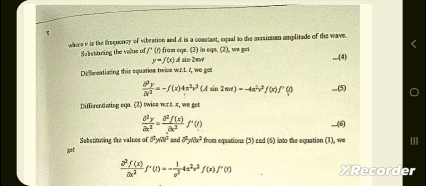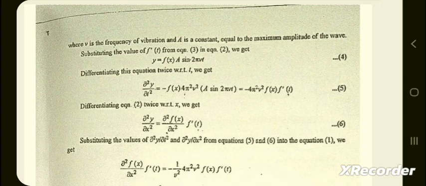Substituting the value of f'(t) from equation 3 in equation 2, we get y is equal to f(x) a sin 2 pi nu t. Differentiating this equation twice with respect to t, we get del square y by del t square is equal to minus f(x) 4 pi square nu square a sin 2 pi nu t, which is equal to minus 4 pi square nu square f(x) f'(t).